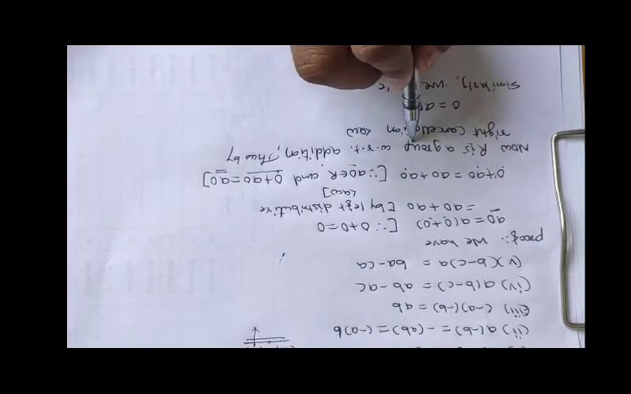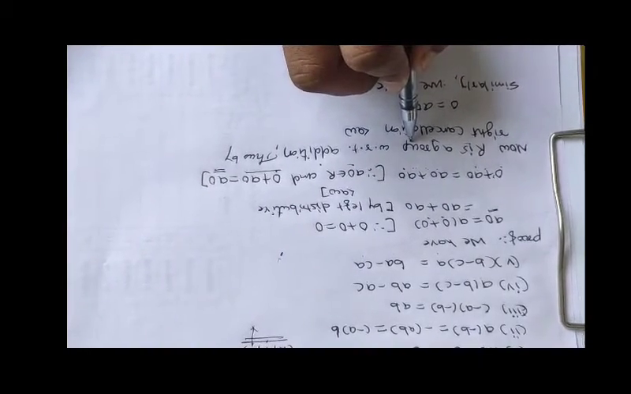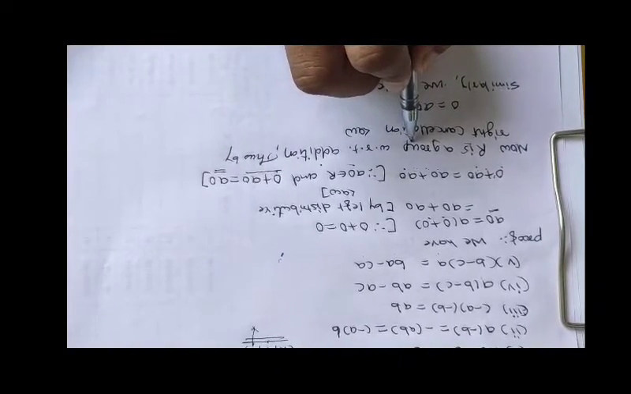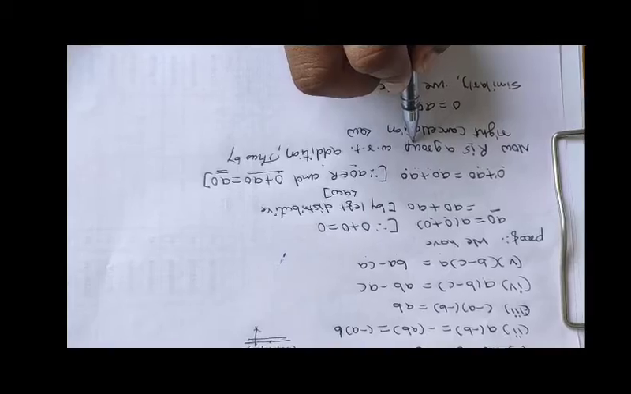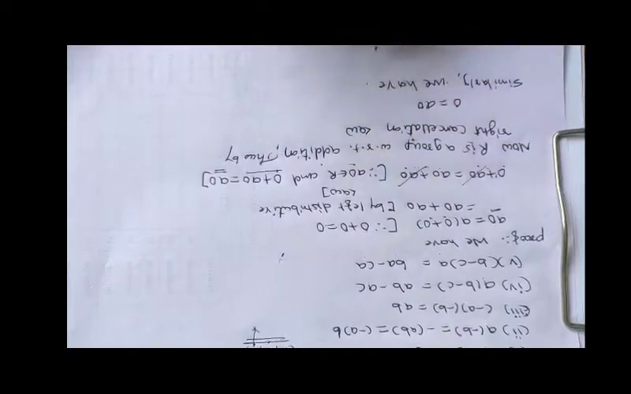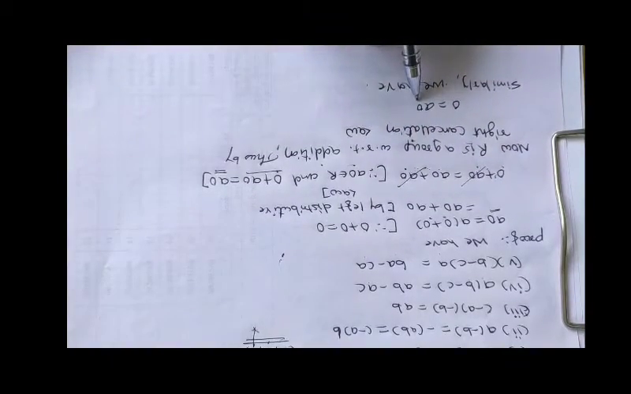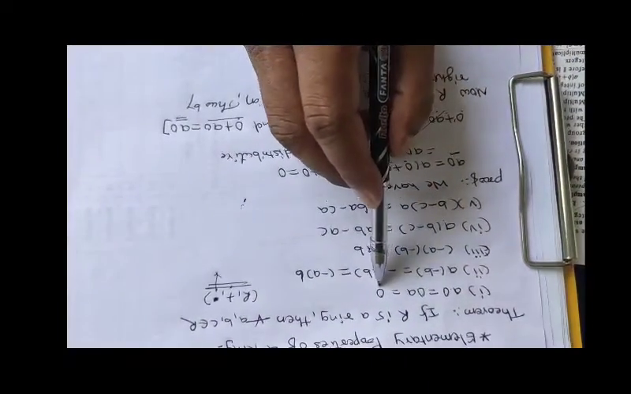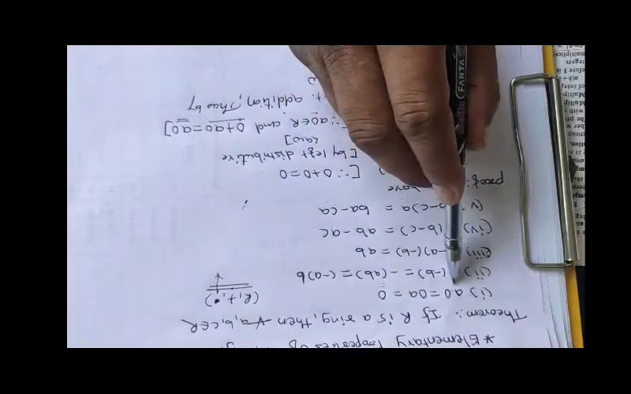Now R is a group, and in a group we know that the left cancellation law and right cancellation law hold. Therefore, using the cancellation law, this A0 gets cancelled, and we get 0 is equal to A0. That means 0 is equal to A0.